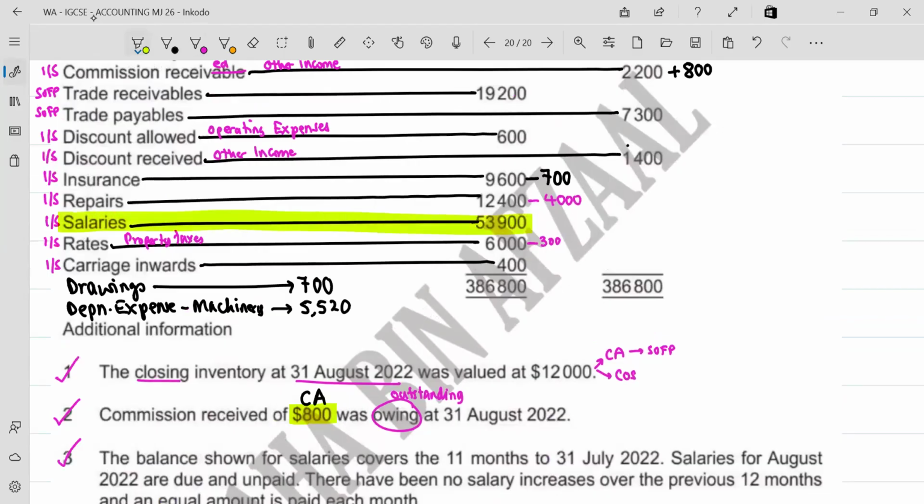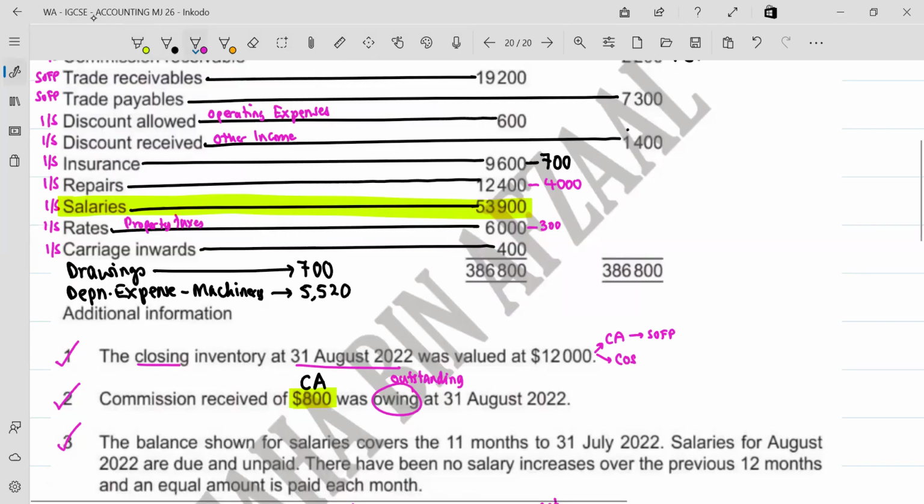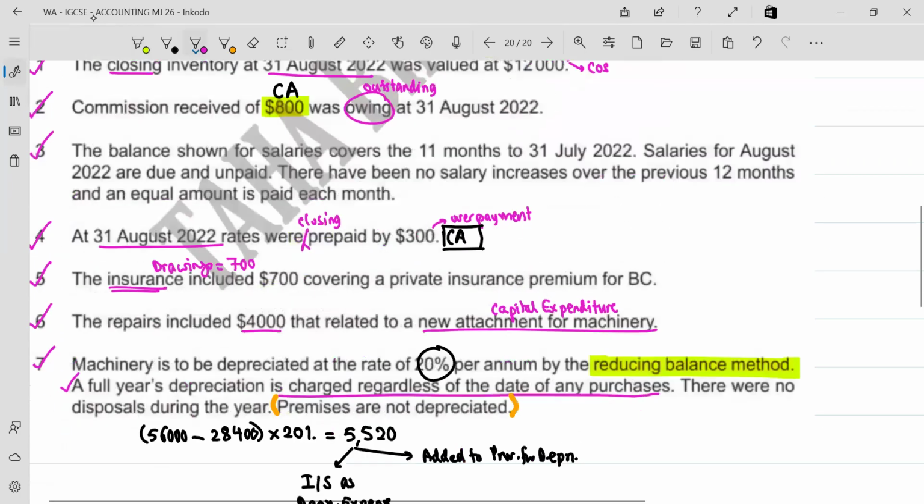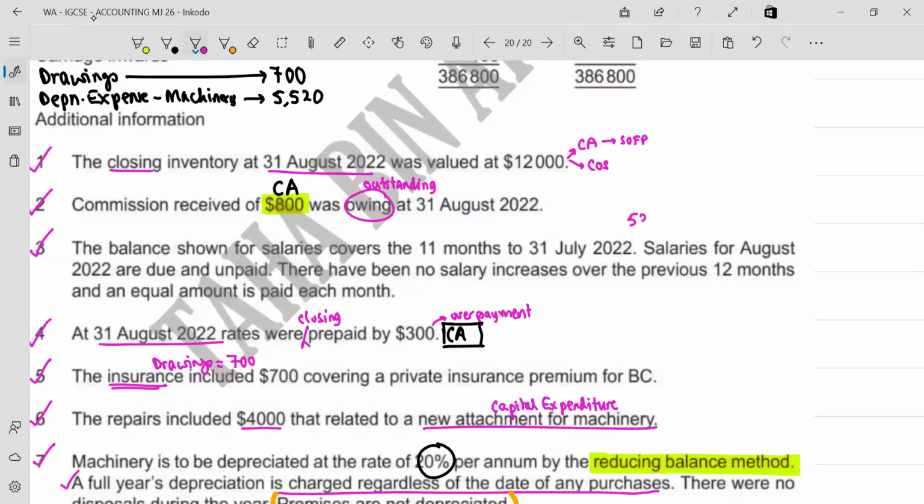6,000. 5,700. No, how is it 5,700, Ali? What are you reading? 53,900. 53,900. Ali, wake up, Ali. Yes. No, can I say that 53,900 is for 11 months? Yes. Yes or no? It covers 11 months.